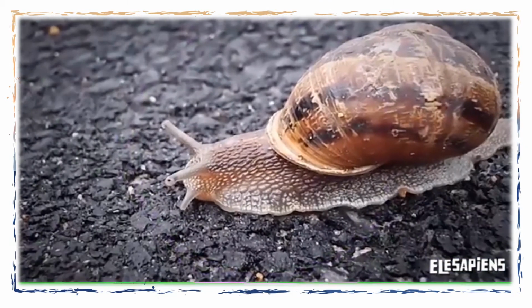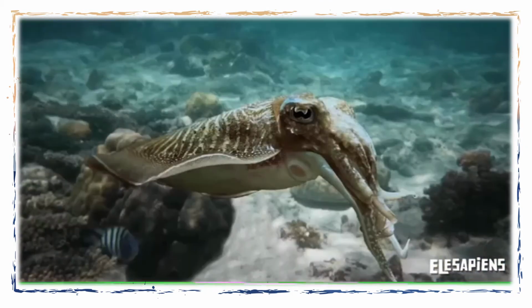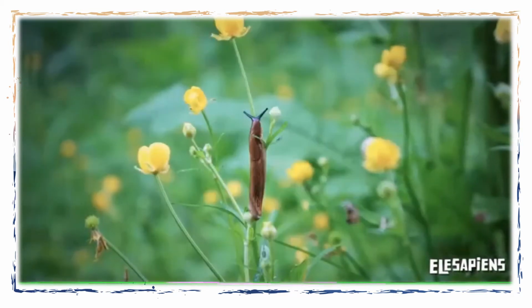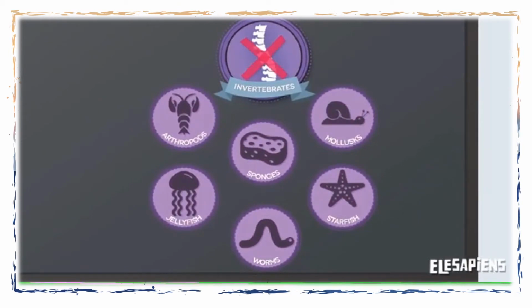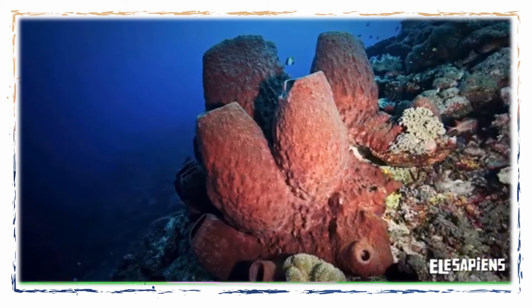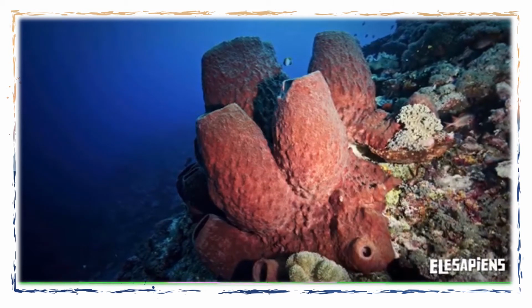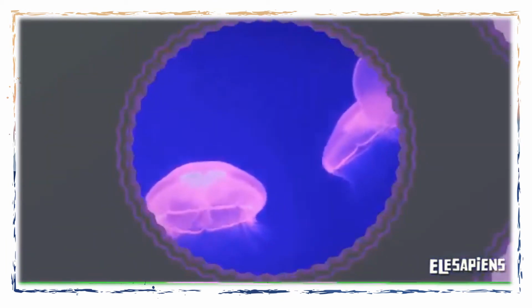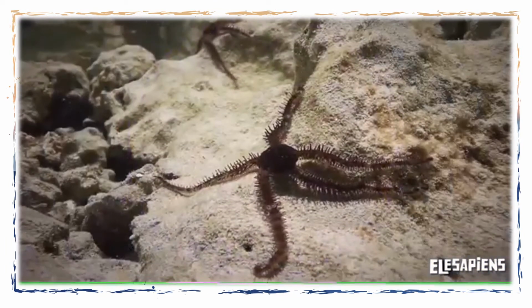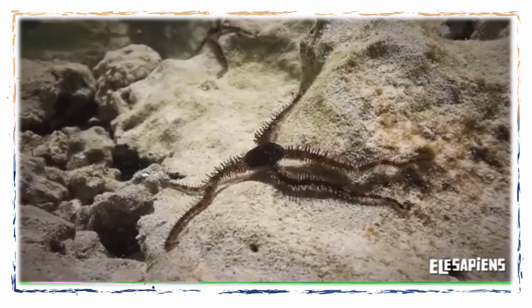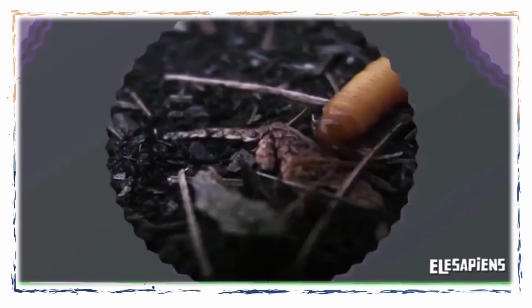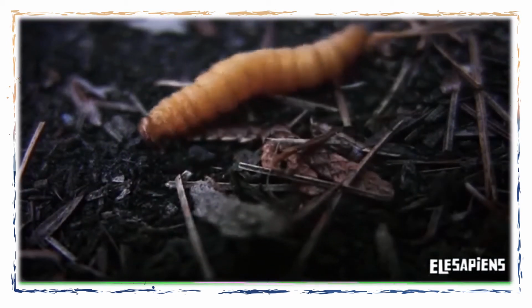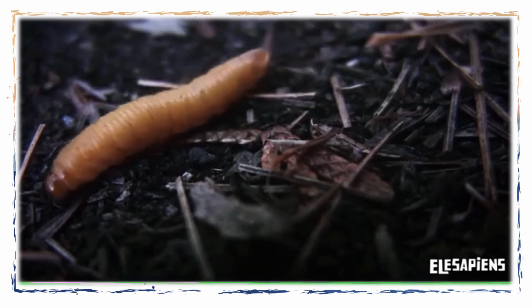Mollusks have a soft body. Some of them have a shell, and others have long tentacles. There are terrestrial and marine mollusks. Of the invertebrates that only live under the sea, the following stand out. Sponges that have a sac-shaped body and are not mobile. Jellyfish that have tentacles and move around freely. and starfish that drag their odd body along the sea floor. And let's not forget about a group of invertebrates we are all familiar with, worms. Those terrestrial or aquatic animals with an elongated body and without legs.